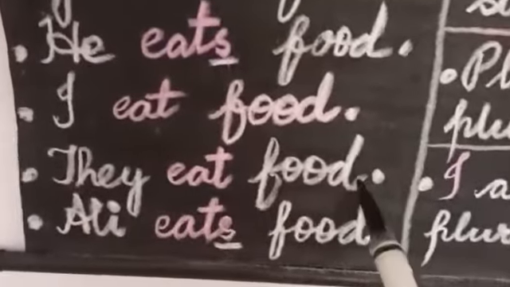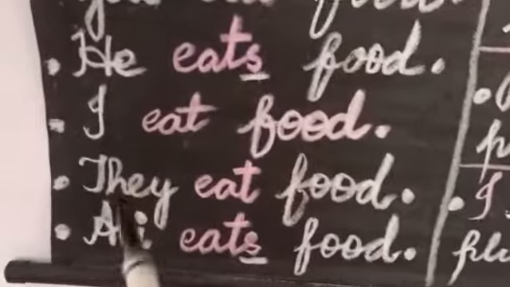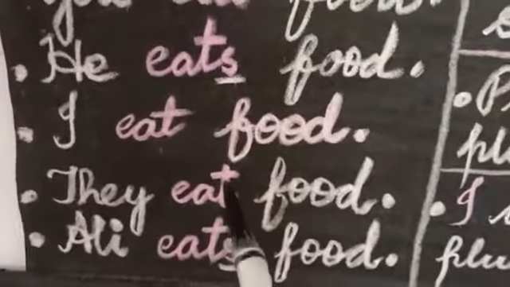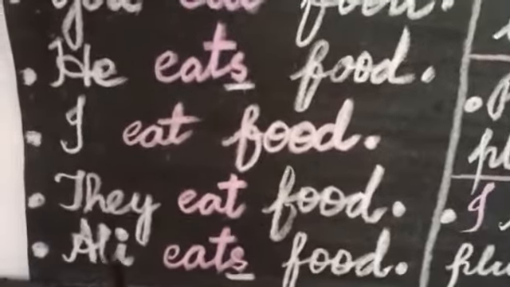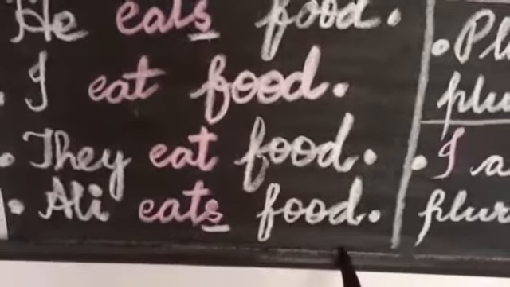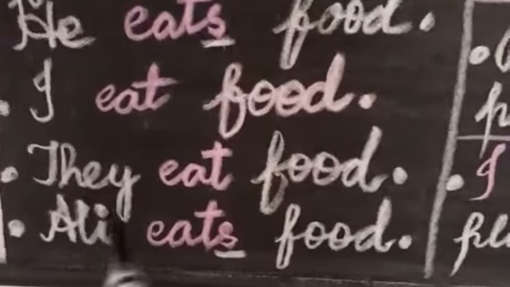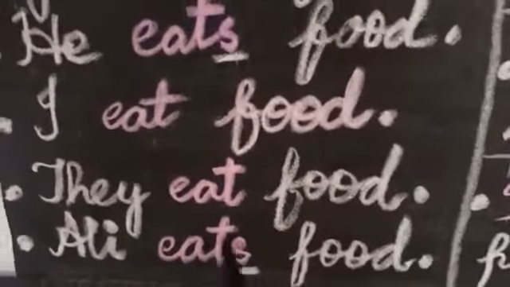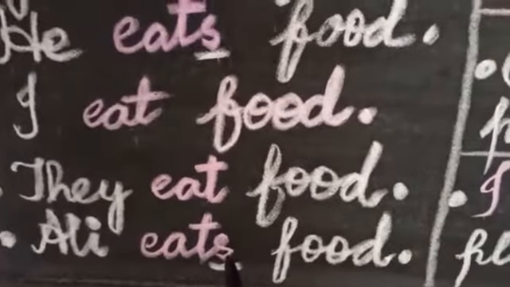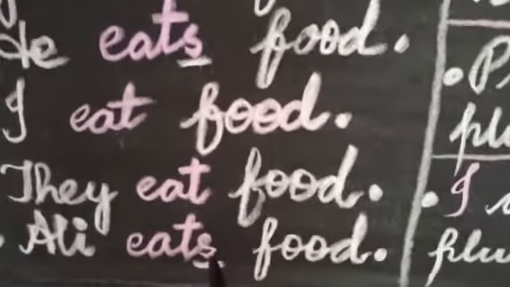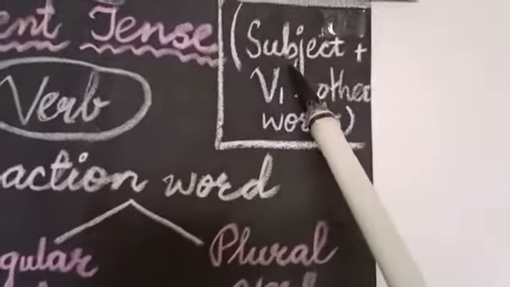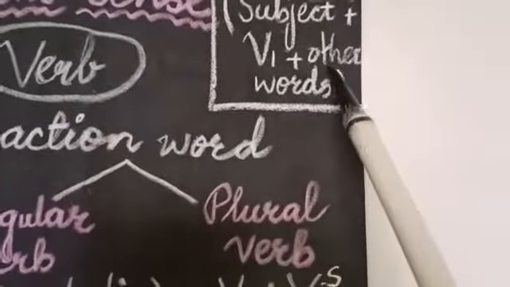They eat food. They means so many. So we have used a plural verb, eat. We have not added s or es. Ali eats food. Ali is one boy. So we have used eats. When a verb has s, es or ies at the end, it becomes singular. So you will remember that the structure is subject, plus the first form of the verb, plus other words.